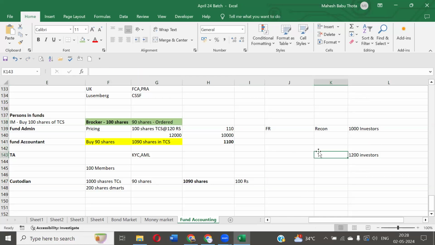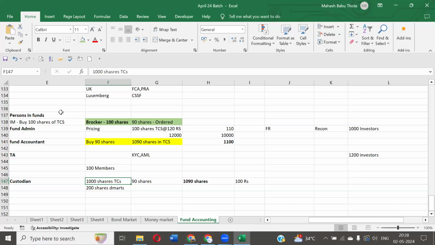Who will come to know whether the dividend was received on the TCS shares or not, I mean by the fund? Not the fund accountant, guys. The custodian will come to know. The entire shares are held by the custodian, right? It's the custodian's responsibility. The custodian should collect the income.